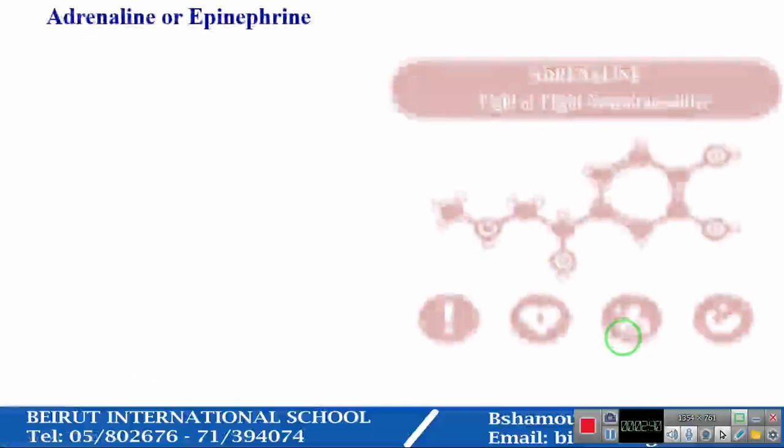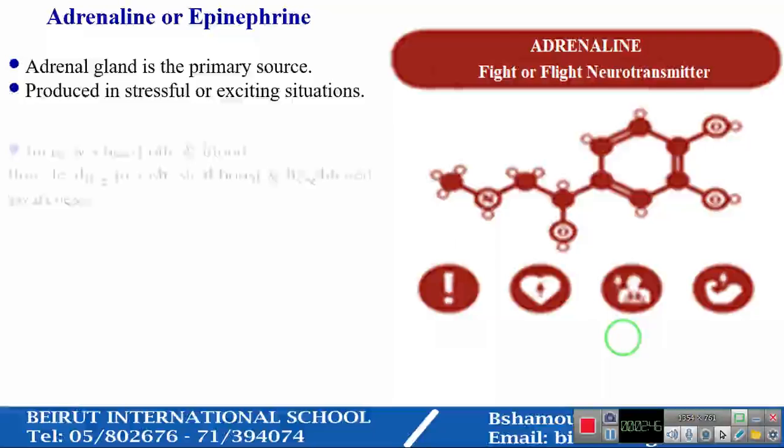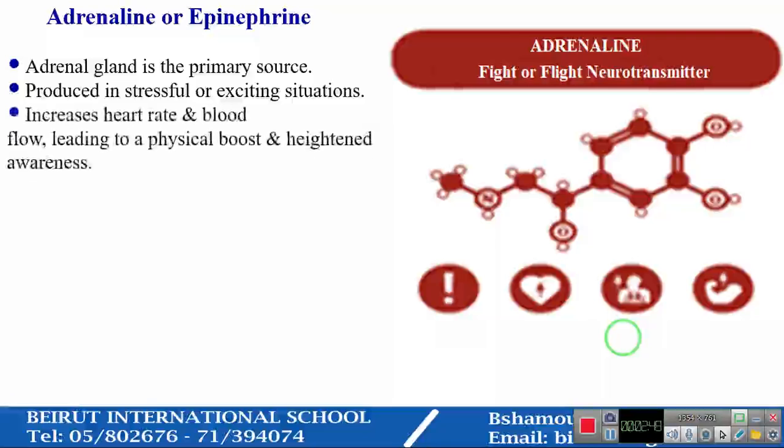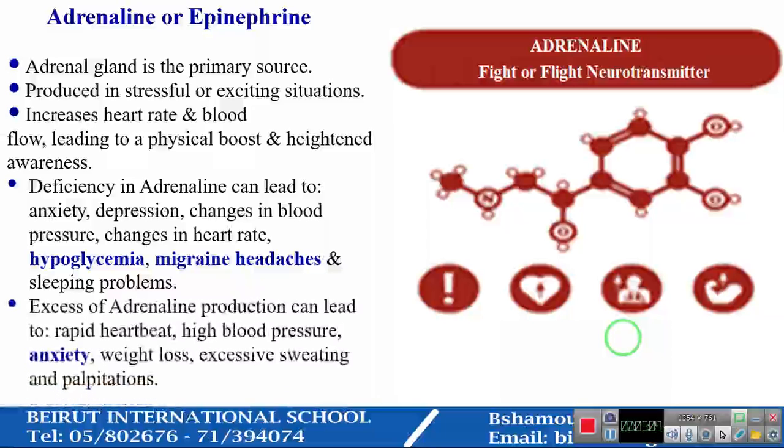Adrenaline or epinephrine. The adrenal gland is the primary source. It is produced in stressful or exciting situations, increasing heart rate and blood flow, leading to a physical boost and heightened awareness. Deficiency in adrenaline can lead to anxiety, depression, changes in blood pressure, changes in heart rate, hypoglycemia, migraine headaches, and sleeping problems. However, excess adrenaline production can lead to rapid heartbeat, high blood pressure, anxiety, weight loss, excessive sweating, and palpitations.